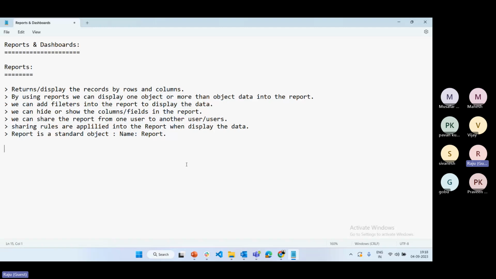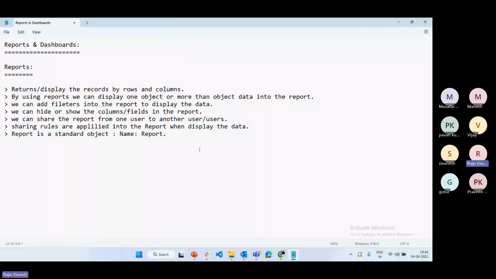Suppose I'm the admin, and some other people are developers. The developer has only 10 records for the account object. I have 100 records, so I can see the 100 records in the report, but the developer sees only his own data, whatever he has access to. Suppose in an organization one of the objects is Order. That Order object contains 1,000 records, but all 1,000 records are not visible to all users. Based on sharing rules or data-level access, only the particular data the user has access to is displayed in the report.